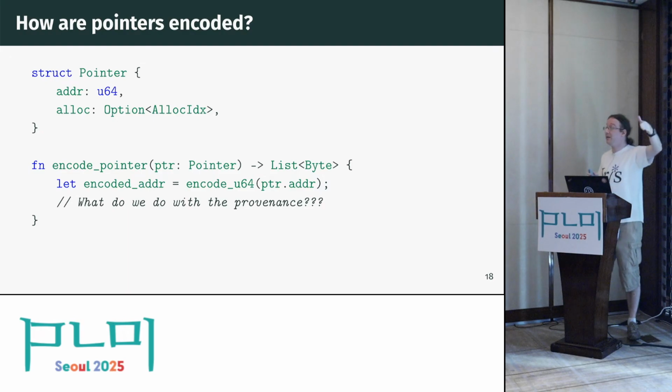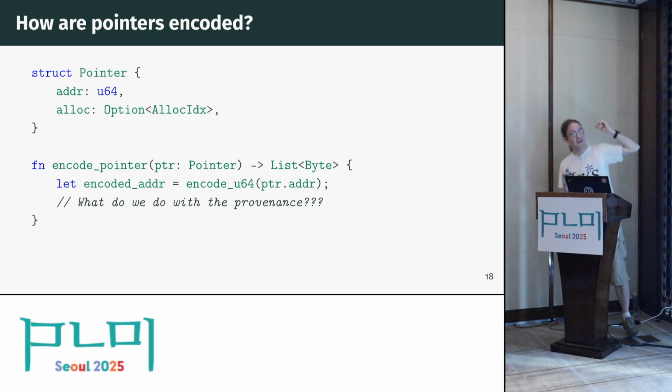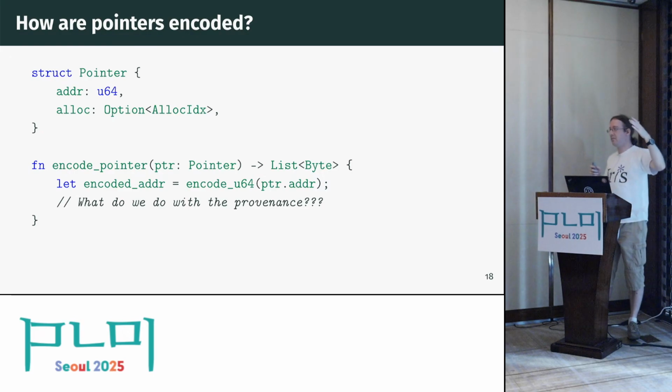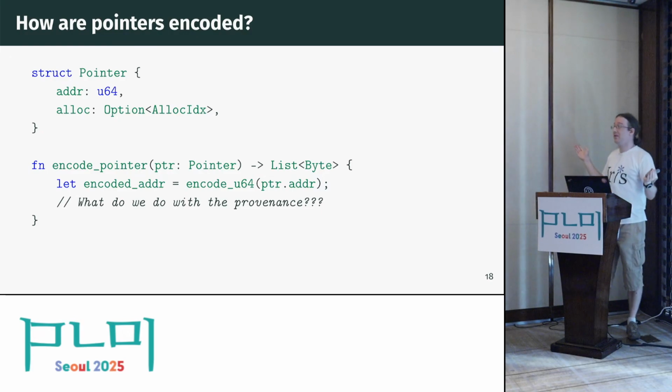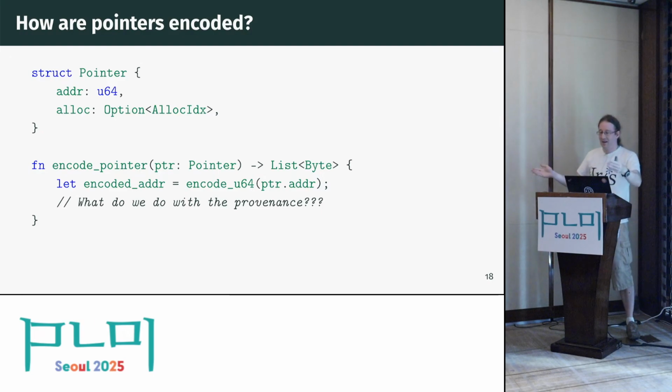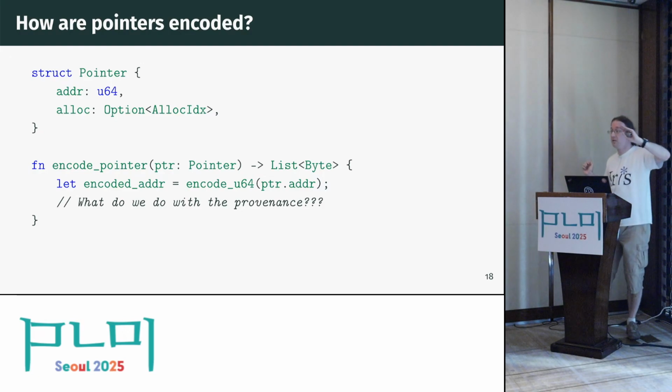So we solved one problem. We created a bunch of new problems. Which is that, now that we have a pointer with provenance, remember we still have to serialize and deserialize all the things we deal with. A pointer is now the high-level mathematical value of something of pointer type. The same way we have mathematical integers, we now have these mathematical pointers. So we take this pointer and we want to make it into a list of bytes. Well, we take the address, it becomes an 8-byte number. That's standard, like little endian, big endian encoding details, whatever you want to do for your target. But what do we do with the provenance of the pointer? Well, we have no way to put it in these bytes. And yet when we decode it, we want to get it back, otherwise everything would fall apart. So to fix this, we need to change what a byte is.